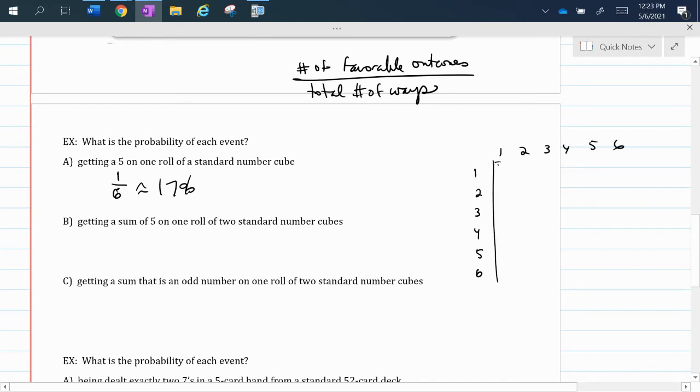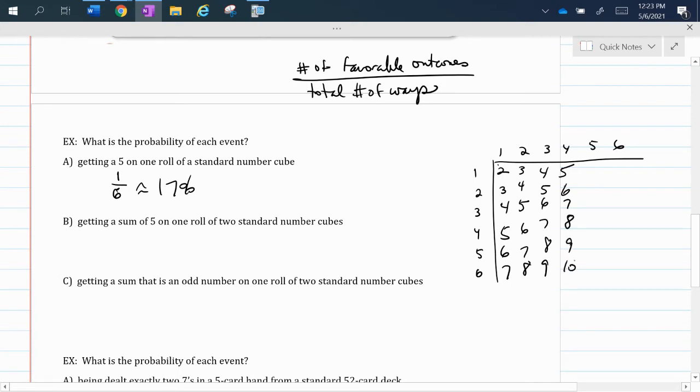If we roll it, the sums would look like this: 1 plus 1, 1 plus 2, 1 plus 3, 1 plus 4, 1 plus 5, and 1 plus 6. And then this would be 3, 4, 5, 6, 7, 8. 3 plus 1 is 4, 3 plus 2 is 5, and it goes down like this. 4 plus 1 is 5, 6, 7, 8, 9, 10. These are the sums of the 2 dice being rolled.